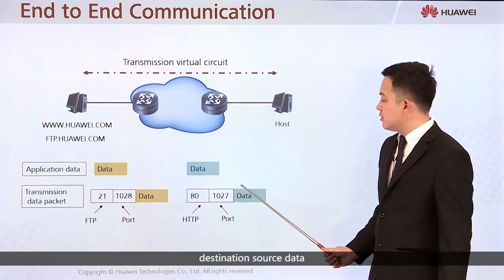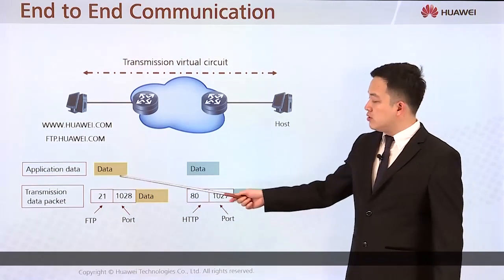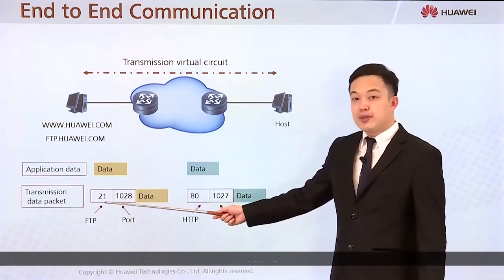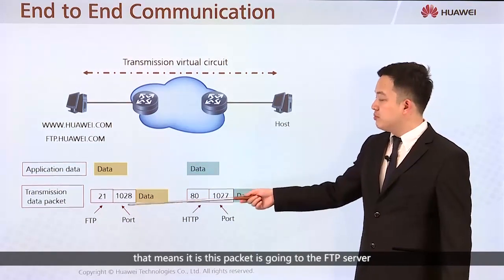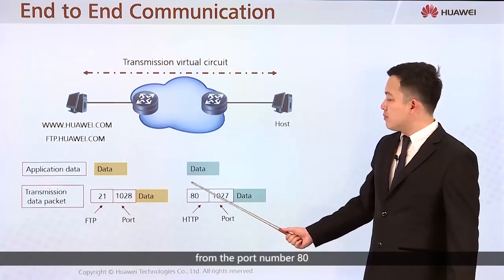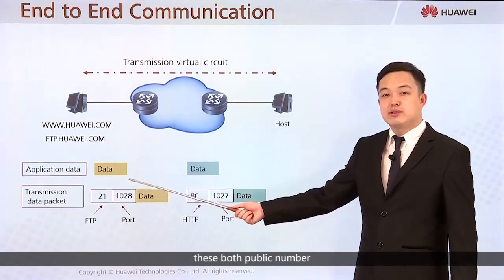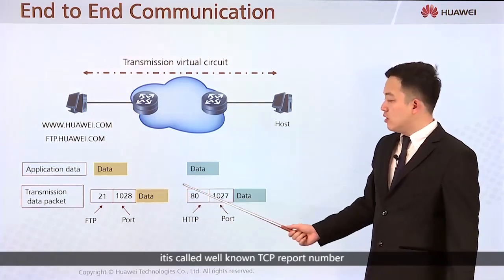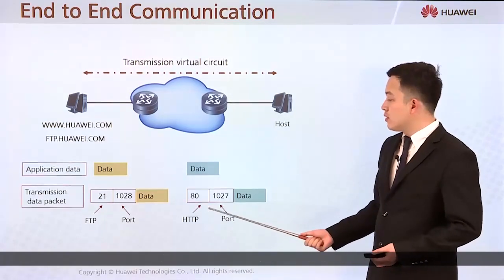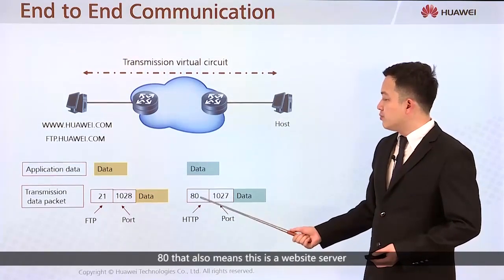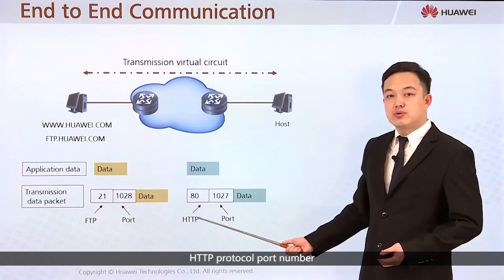Destination, source, data. From these two packet headers, we notice the port number 21. That means this packet goes to the FTP server. Port number 80: both are public port numbers, called well-known TCP port numbers. 80 also means this is a website server, the HTTP protocol port number.